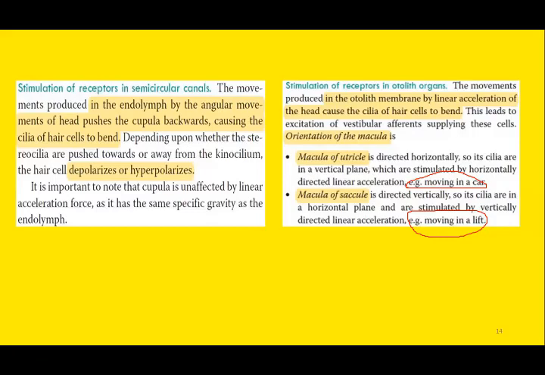Both, remember, utricle and saccule, both are meant for linear acceleration, unlike the semicircular canals, which are meant for angular acceleration. So the thing to remember is angular acceleration detection is done by semicircular canals, and linear acceleration is detected by the utricle and saccule. Although the planes are different, one is in the horizontal plane, the other is in the vertical axis, but both are meant for detection of linear acceleration.